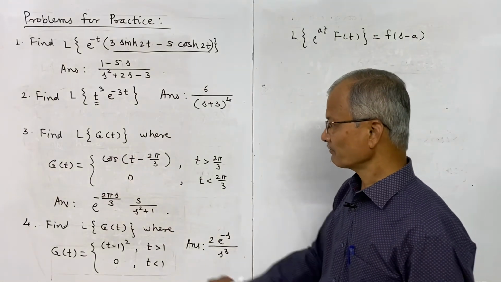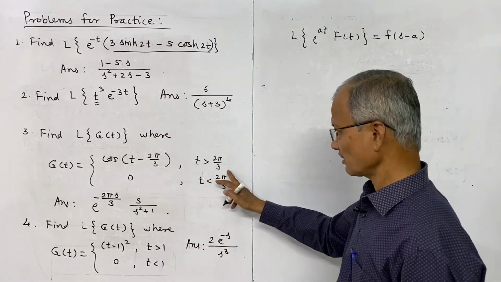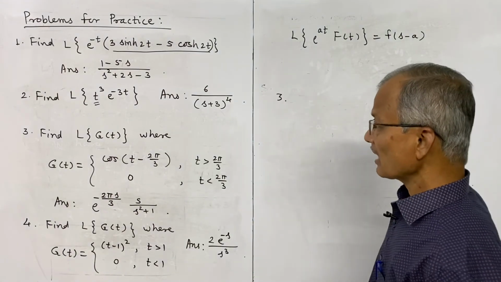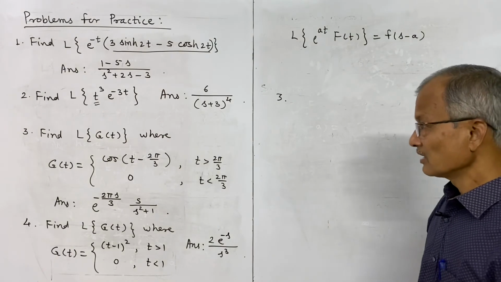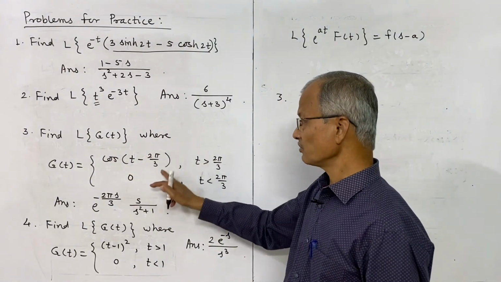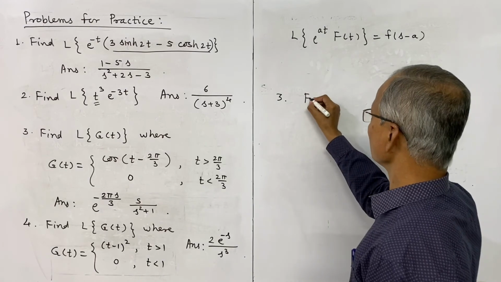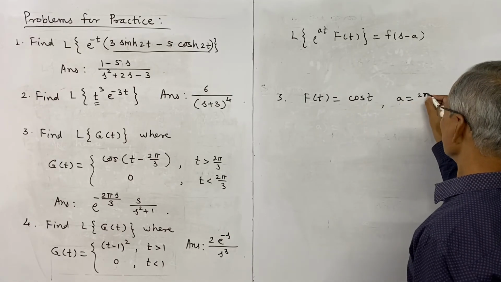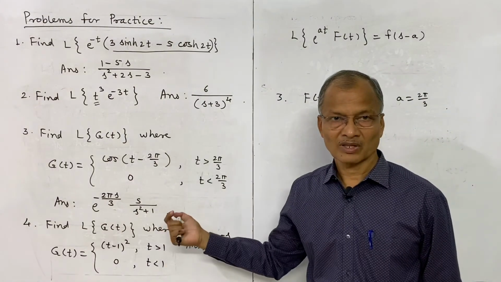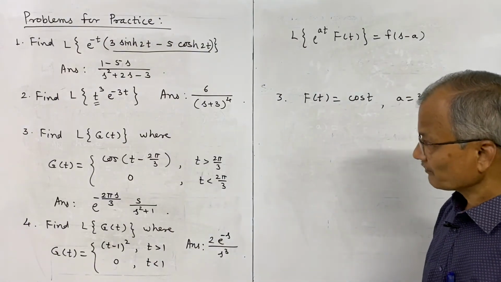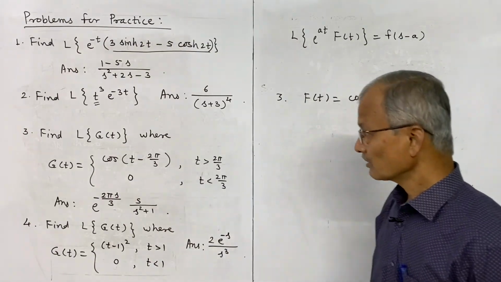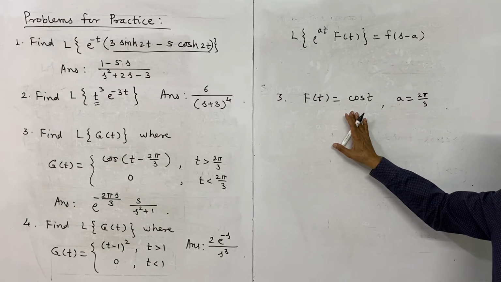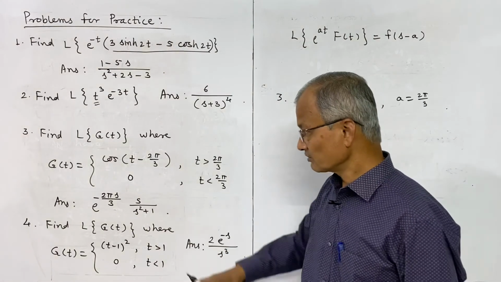Next is find L of g of t, where g of t is defined by these two values, cos of t minus 2 pi by 3 when t is greater than 2 pi by 3 and 0 when t is less than 2 pi by 3. So for the third we should take first what is f of t. This is actually f of t minus a. A is to be noted as 2 pi by 3 and f of t will be cos t. Use the second shifting theorem. Find the transform of cos t. We know it is s divided by s square plus 1, and so this gives the answer.